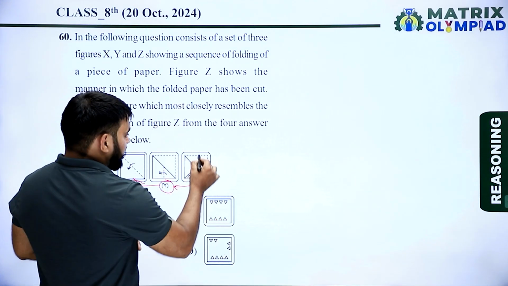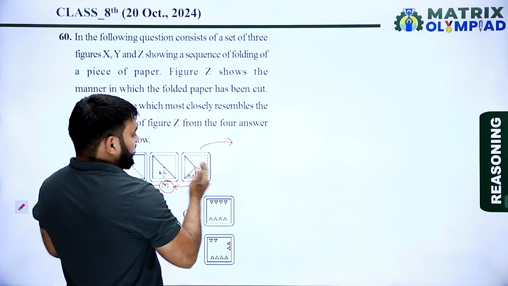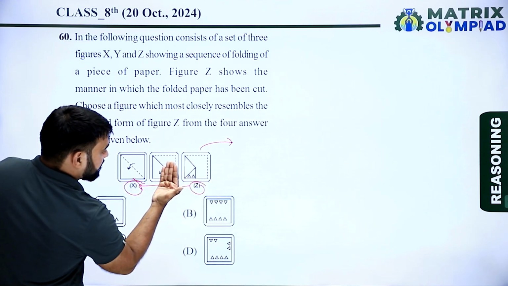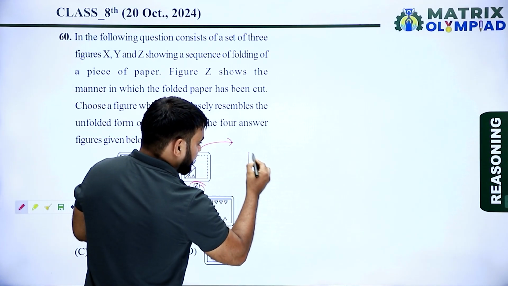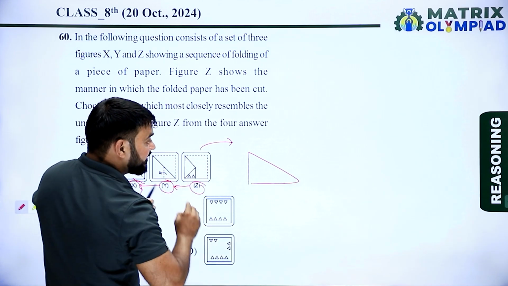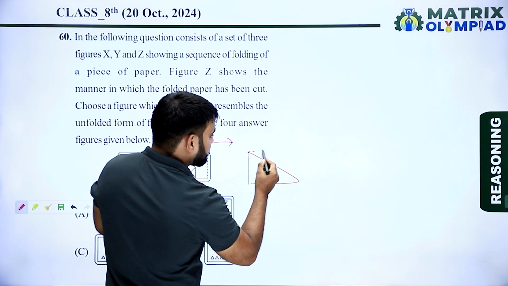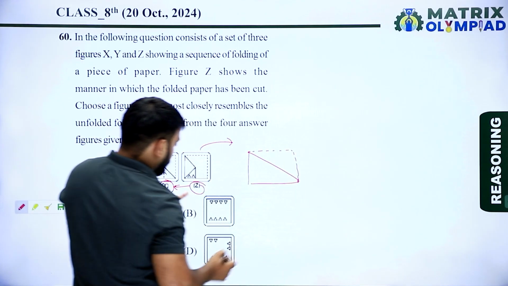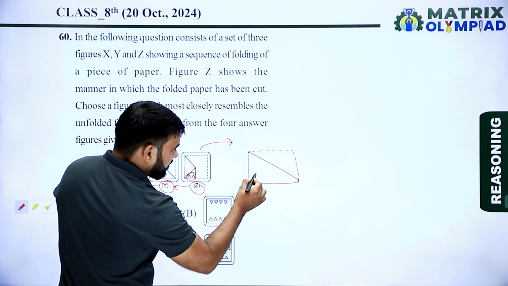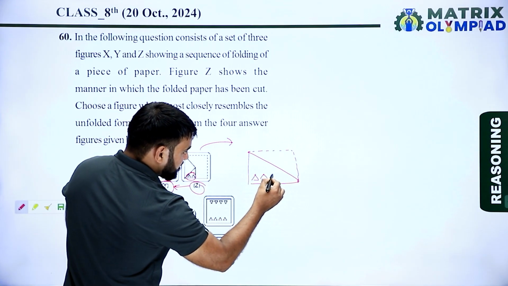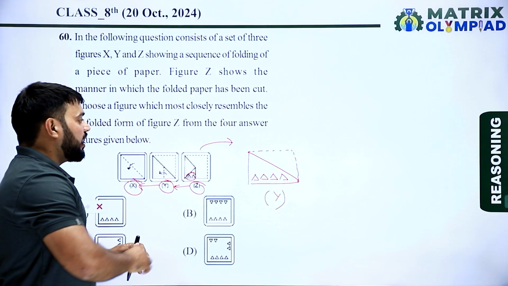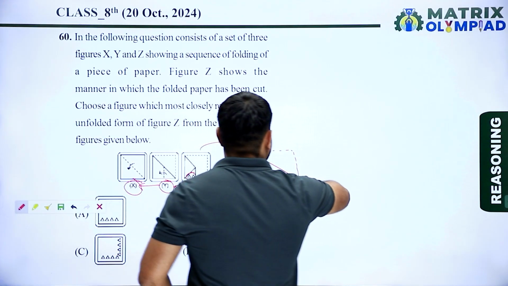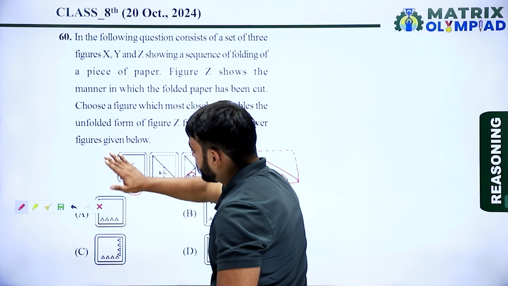So first this paper will be unfolded in this direction because it has been folded in this direction. So unfold this paper in this direction, then we get an image like this, and the mirror image of this part will look something like this. This is the figure Y. Now unfold this paper in this direction because it has been folded in this direction.